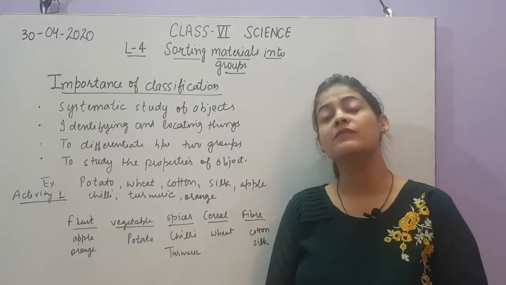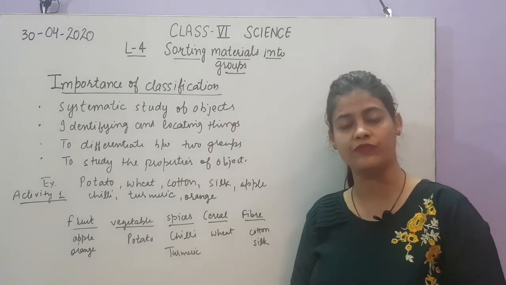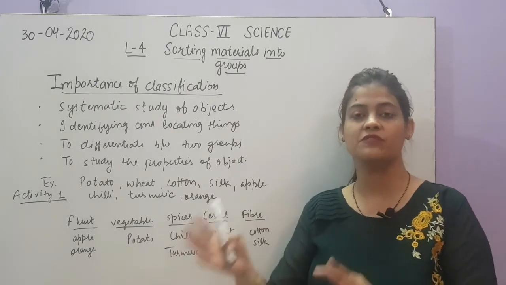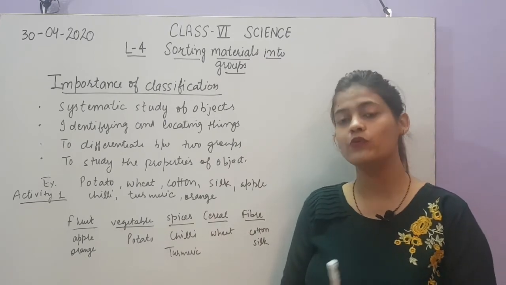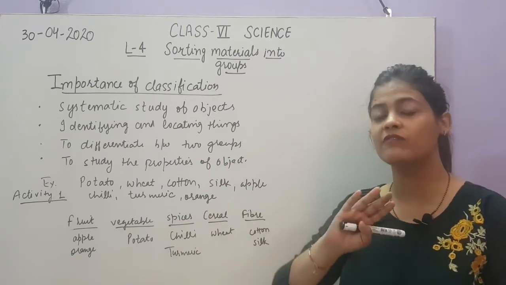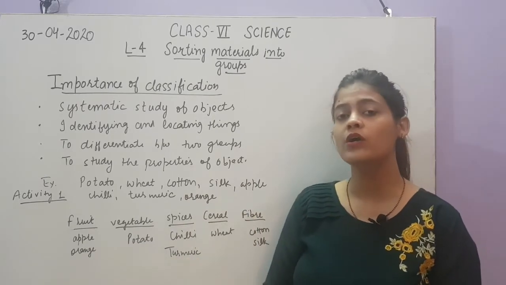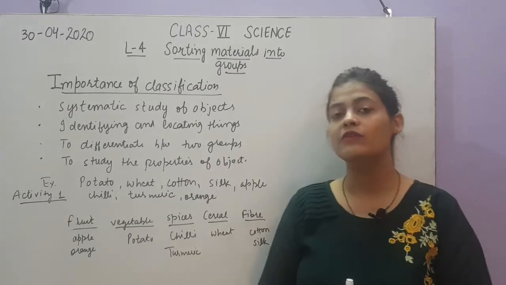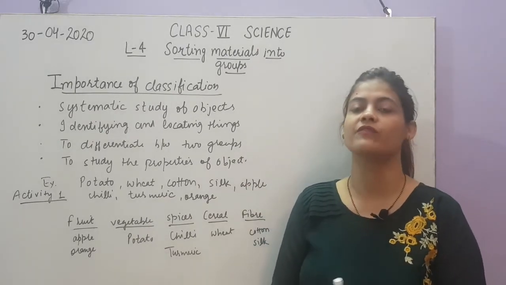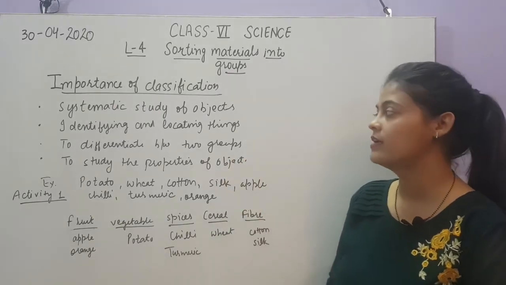That is why, in school also, we have classified the classes into different groups, like 6th A is different, 6th B is different, 7th is different, 8th is different. So it will help you to go to your class directly. If I remove all the name plates from the classes, will it be easy for you to reach your class? No, it will be very difficult. That is why classification of anything will help us to identify and locate things.